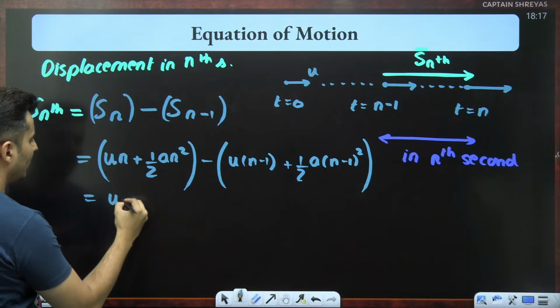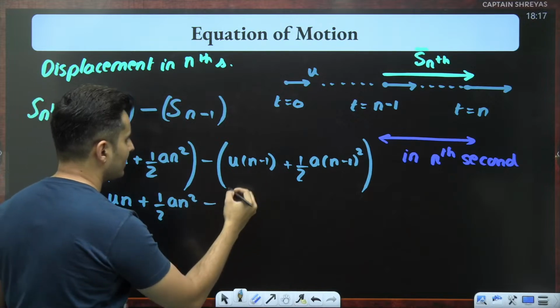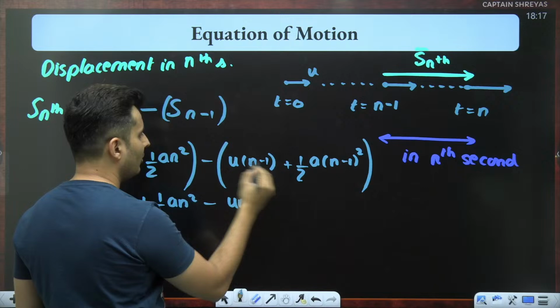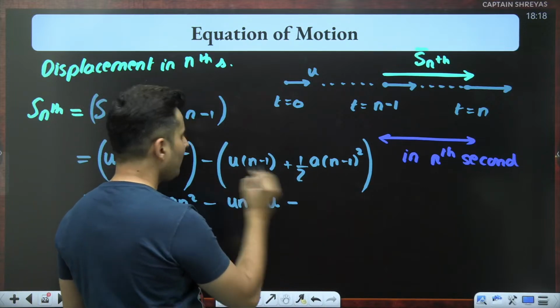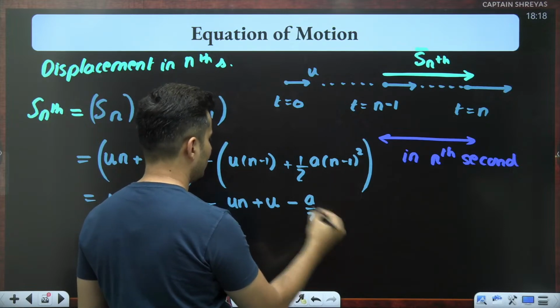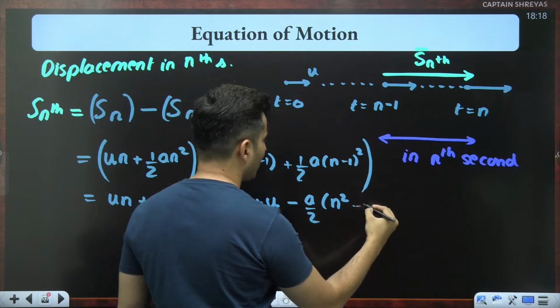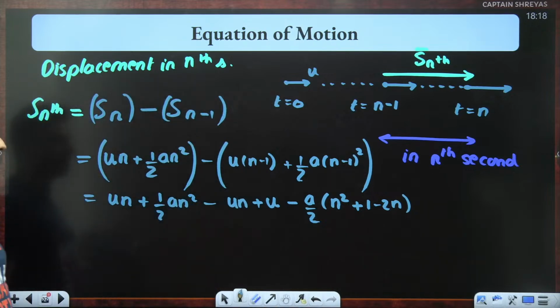Now see what all terms will be there. un plus half an square minus, this will be un, with negative, negative will become positive, so plus u will be there. Then the first term will be, just check this out, this is minus a by 2, and n minus 1 whole square will be n square plus 1 minus 2n. These are the terms that you are going to get.